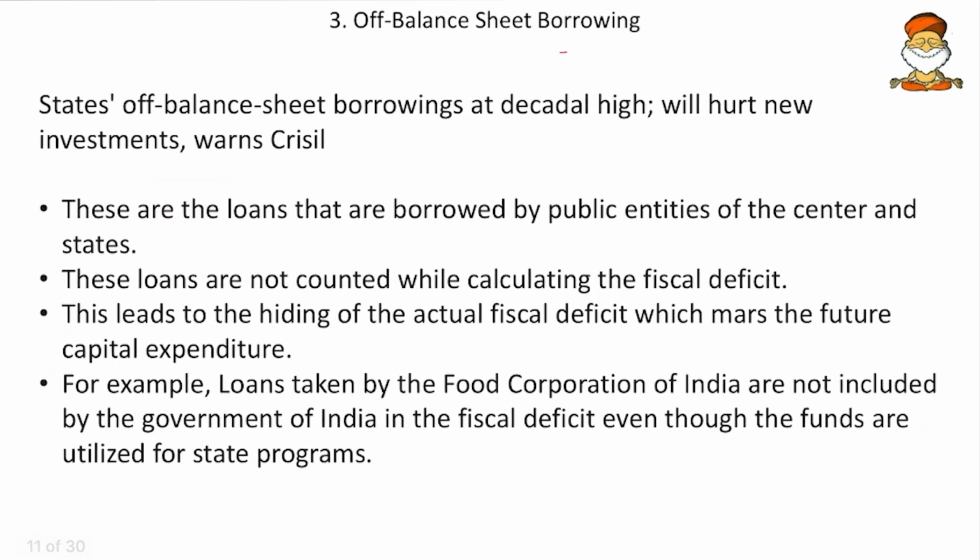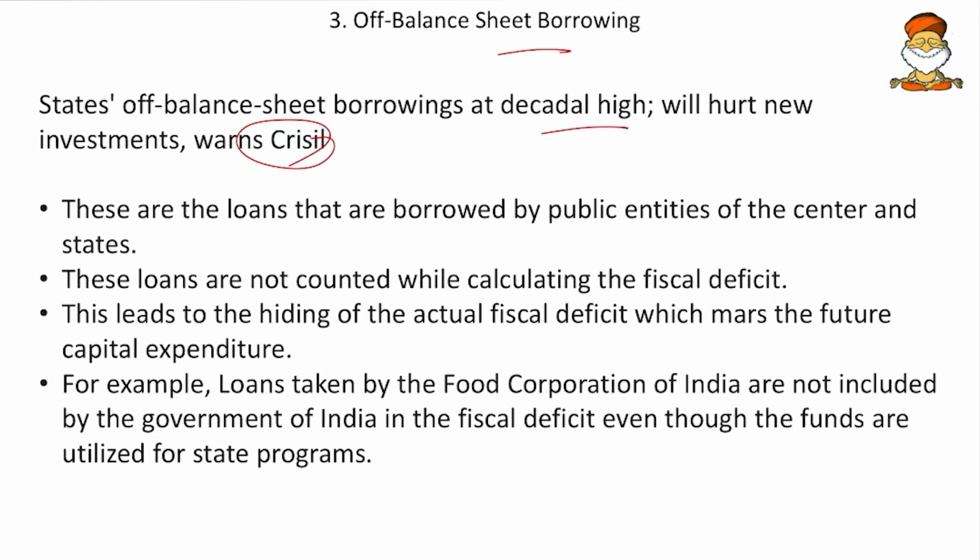Then the off-balance sheet borrowing. So the states' off-balance sheet borrowings at decadal high, and this will hurt new investments. CRISIL, the rating agency, has said that due to increasing off-balance sheet borrowings of the states, that will hurt the new investment. So we know that whenever the state is borrowing, only when it clears the earlier dues, the center will allow it to borrow further. And also whenever the state borrows more and more, their credibility decreases.